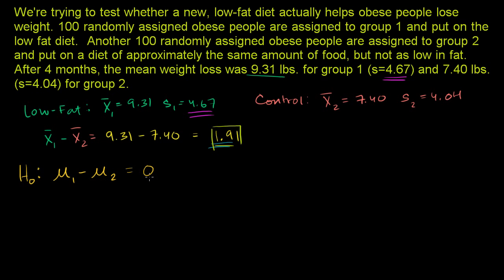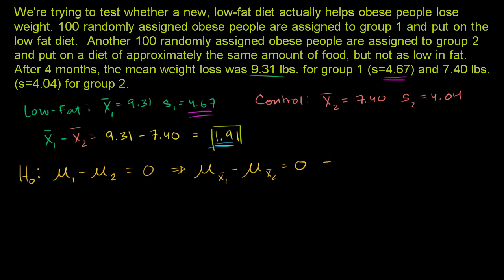This is a completely equivalent statement to saying that the mean of the sampling distribution of our low-fat diet minus the mean of the sampling distribution of our control should be equal to 0. And that's because we've seen this multiple times. The mean of your sampling distribution is going to be the same thing as your population mean. So this is the same thing as that. That is the same thing as that.